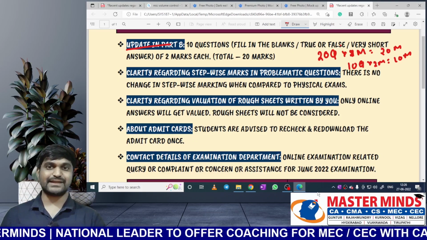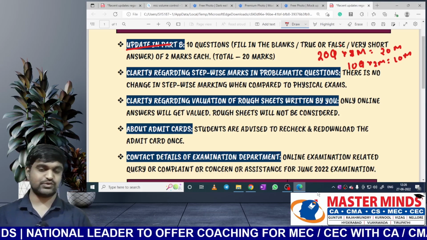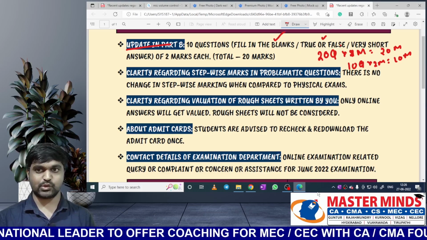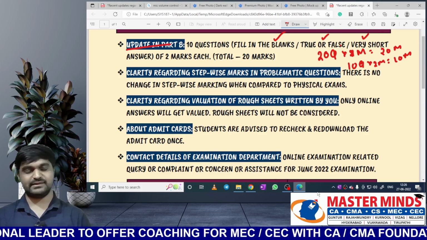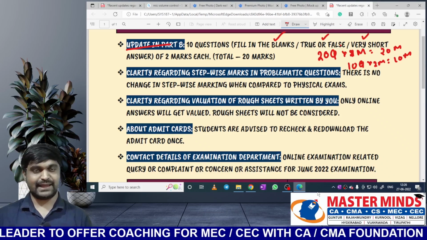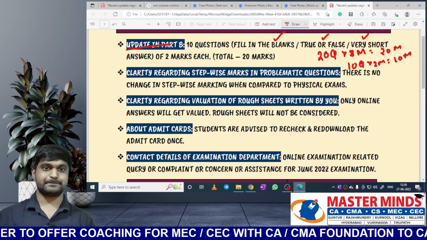Then what about the type of the question? Is there any change in it? No change. It may be fill in the blank, true or false, or very short answer. It may be anything, but the number of questions is 10 and each question carries 2 marks.